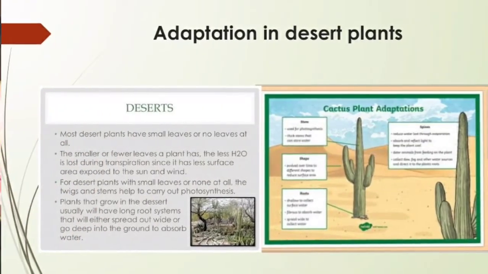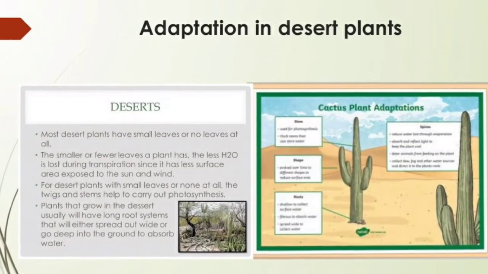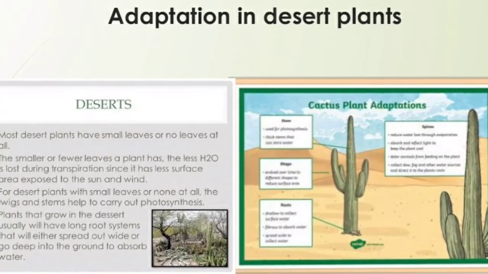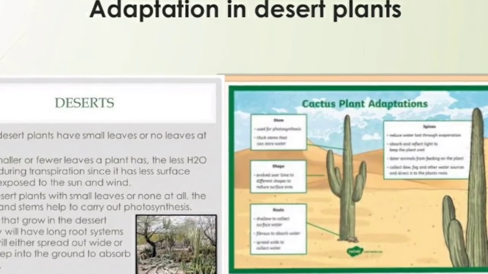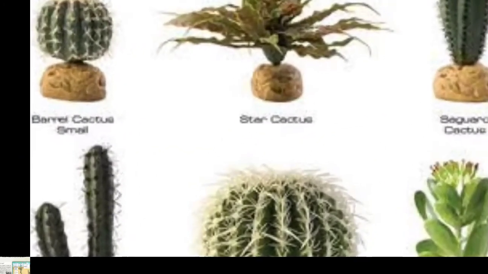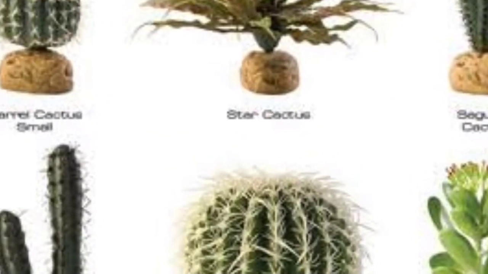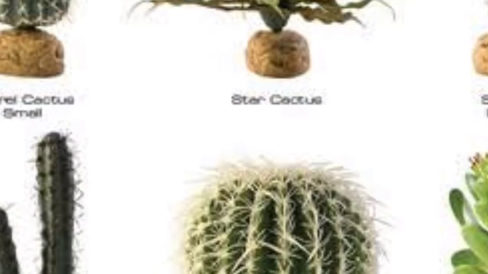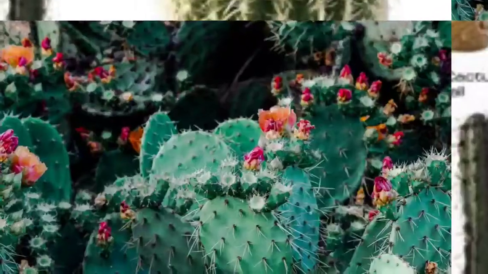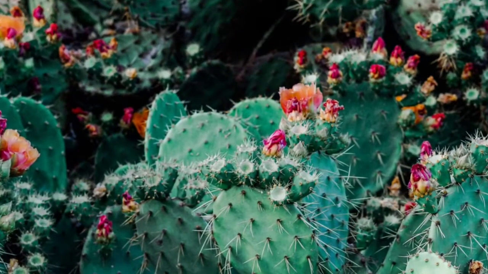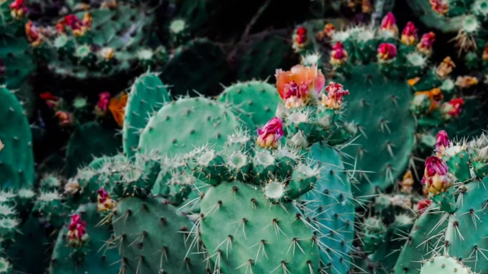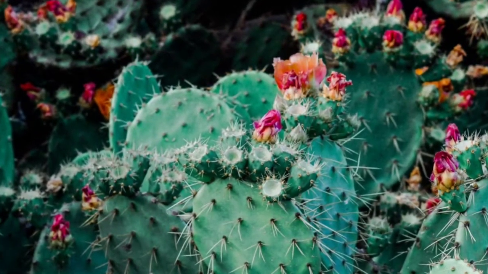Adaptation in desert plants. Desert plants are either leafless or their leaves are like small needles or have been modified into thorns. The stem stores water and food, hence it is fleshy. The stems are green as they do photosynthesis. Their roots penetrate deep into the soil in search of water. Some plant stems have a thick layer of a waxy substance on them. Example, cactus.